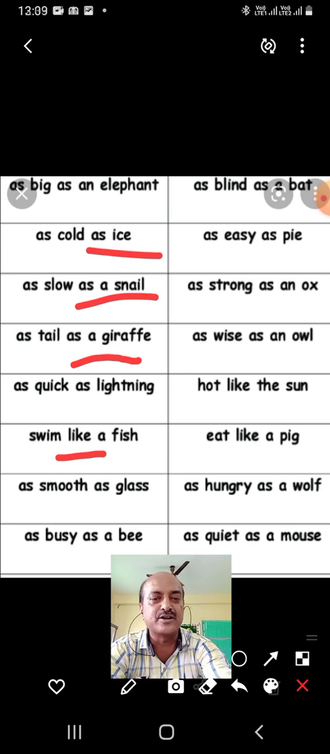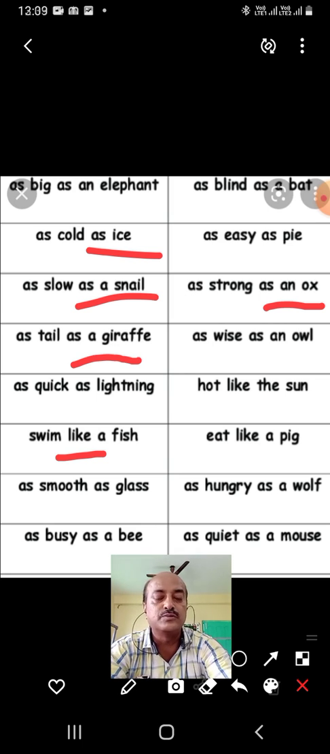As strong as an ox. Ox, the male, it is very, very strong, that pulls the carts. As wise as an owl. So owls are said to be very wise. Hot like the sun. Is anything more hot than the sun? Even fire is not as hot as the sun.